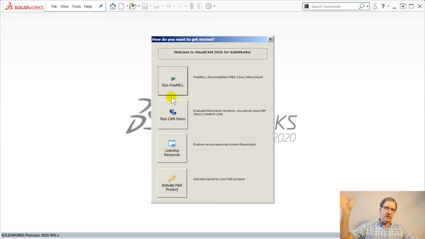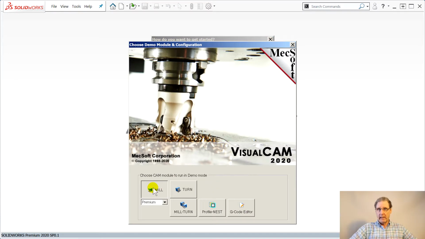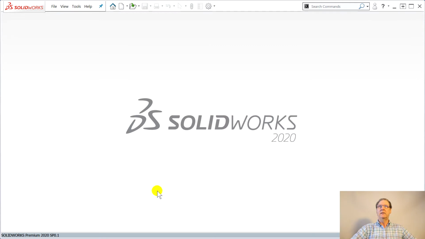FreeMill just installs and runs. There's a FreeMill that you can make G-code with totally free. We'll play with that next. Then the CAM demo. This is where you can go to the higher, paid-for packages. So you go CAM demo. I want to do a mill. And then Premium is so fancy, like for mold making and stuff. Professional is a full 3D package, and you'll see some cool stuff that I learned about that. Then it looks like what you do after you select that is you re-hit mill.